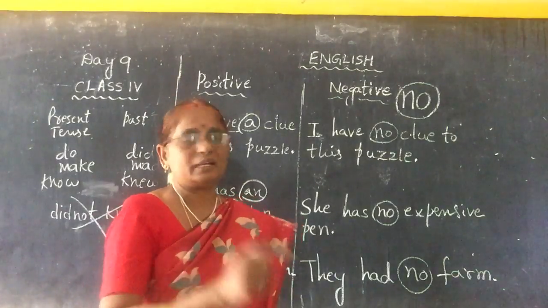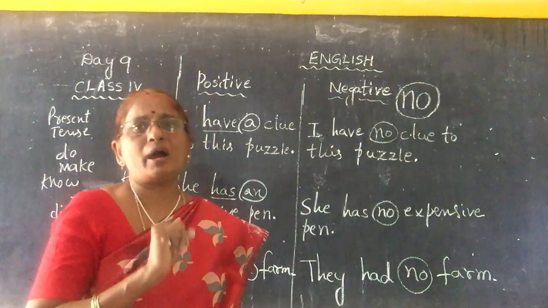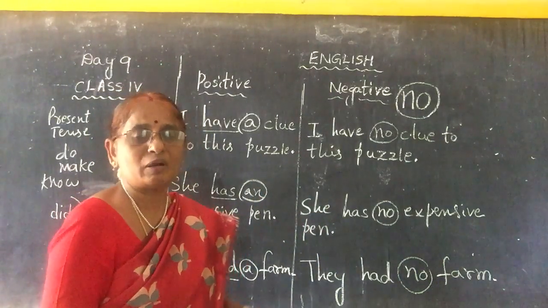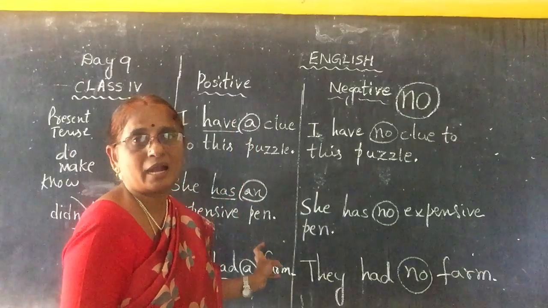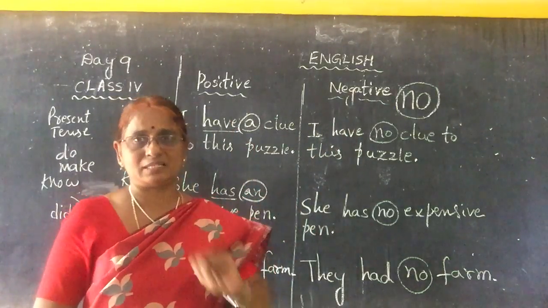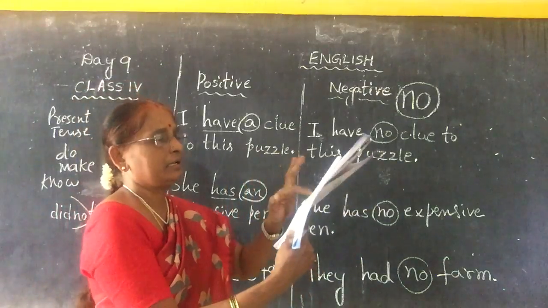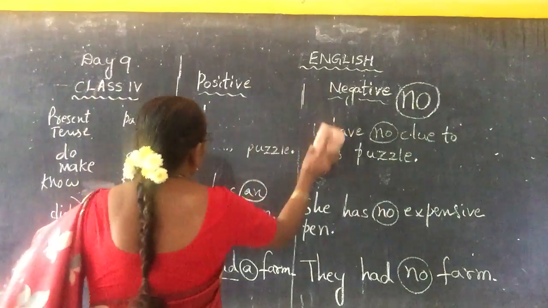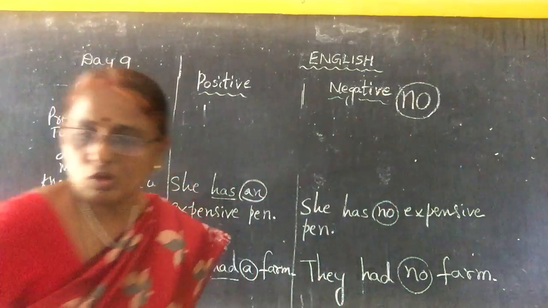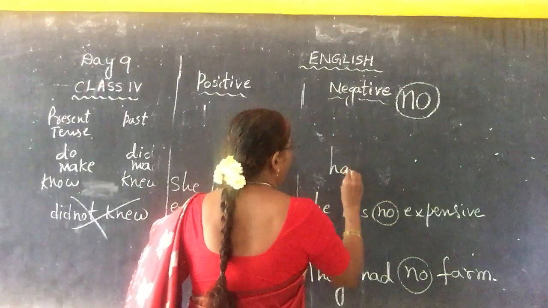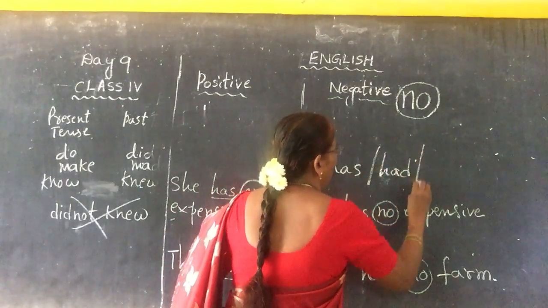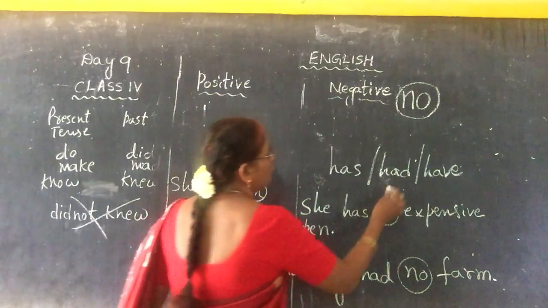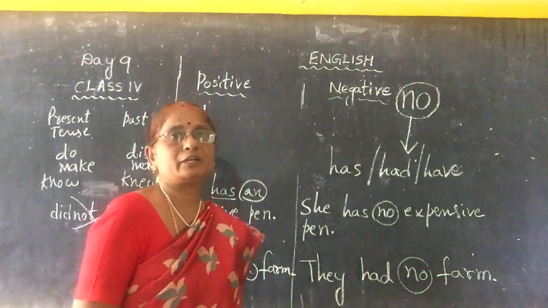So there are two important points in this note: the articles a and an were dropped in the negative sentences, and for the main verbs have, has, had we have to use no. These two are the secrets. Understood now? When have, has or had is the main verb, with no other verb, we have to use no in negative sentences.